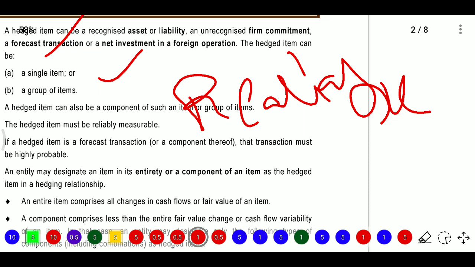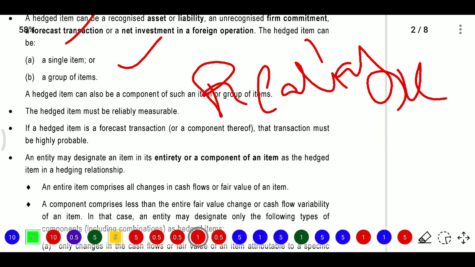In India, I think it is Ind AS 37, provisions, contingent liabilities, contingent assets. We need to identify that it must be reliable, then only we need to recognize the liabilities. And thereafter, once the hedge items are reliable, we need to forecast the transactions. That means by using valuation techniques, future projections, provisions, the discounted cash flow method or comparative method, whatever method we use, we will forecast the transaction. So what will the transactions be? Highly probable, and probable will be there.